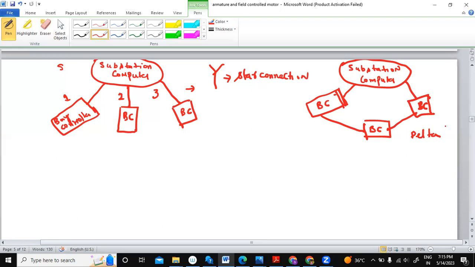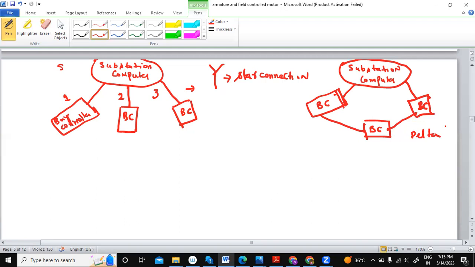So why do we go for it? I'll be explaining in a moment's time. When a shared communication channel is used, the message is sent by the source and it is received by all the devices connected to the shared channel. An address field within the message specifies for whom it is intended.